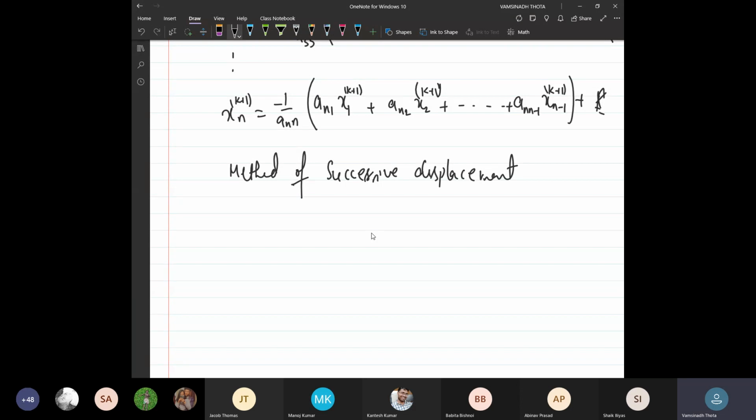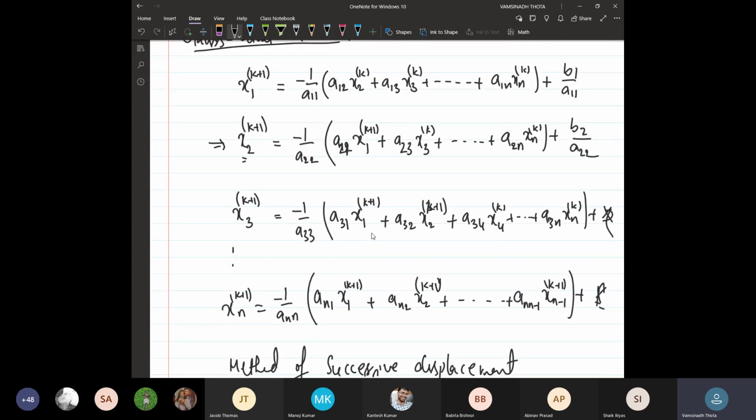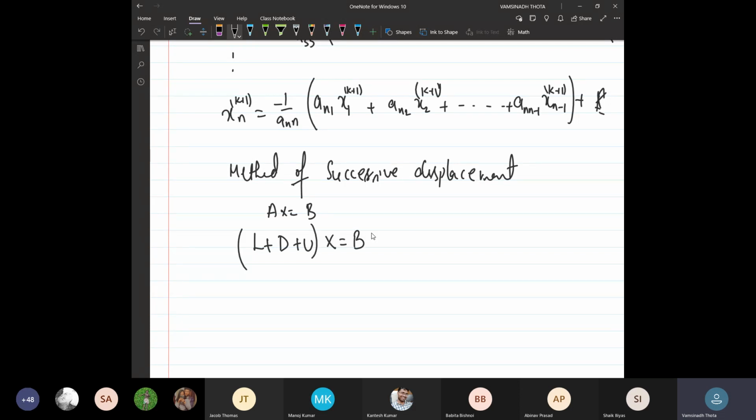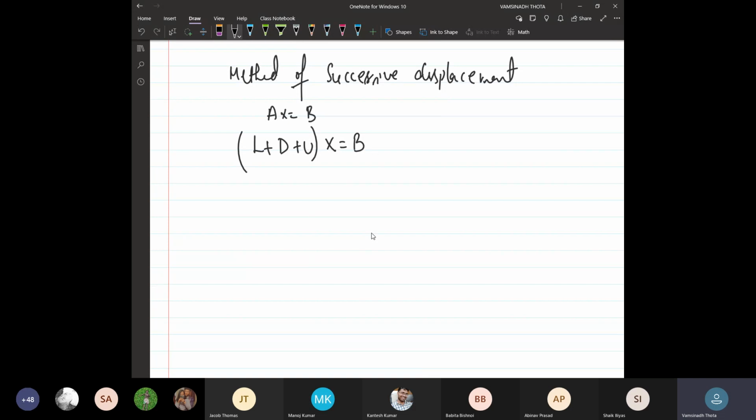So what is the matrix form for the Gauss-Seidel method? If Ax is equal to B, if you write the matrix form, then obviously we have L plus D plus U times X is equal to B. Now here, what is going to happen? D plus L times X is equal to minus UX plus B.